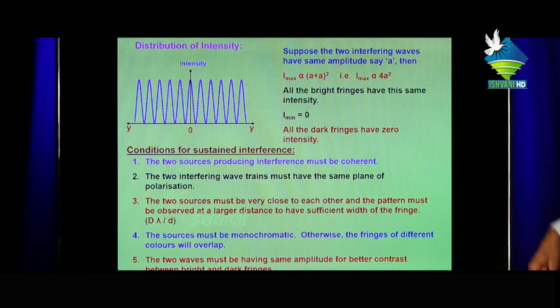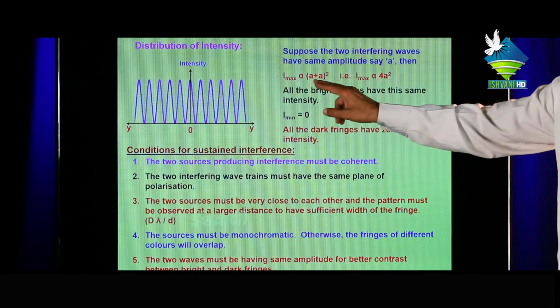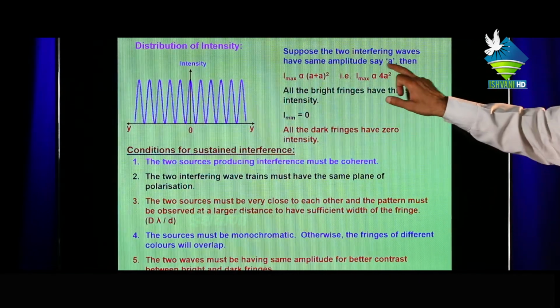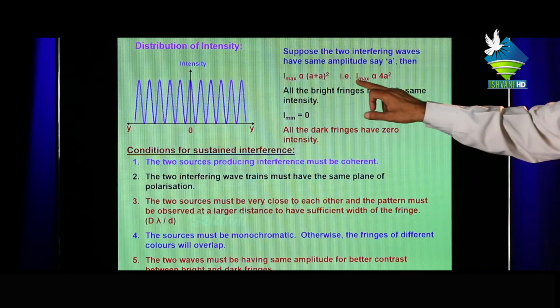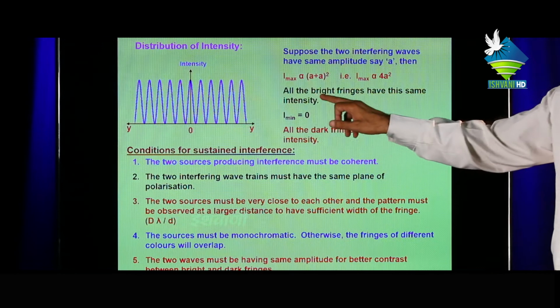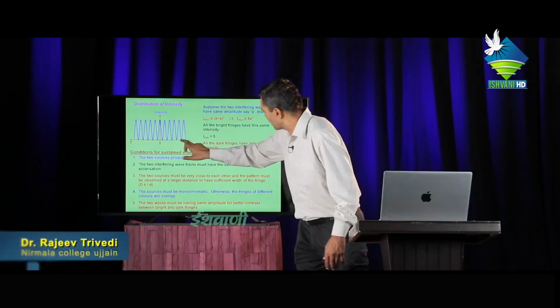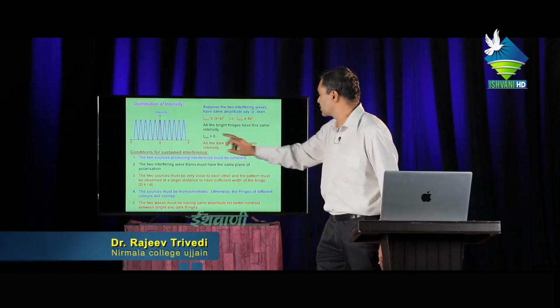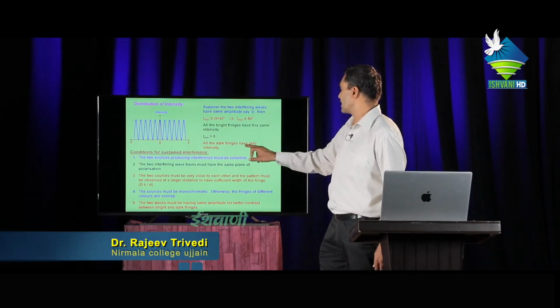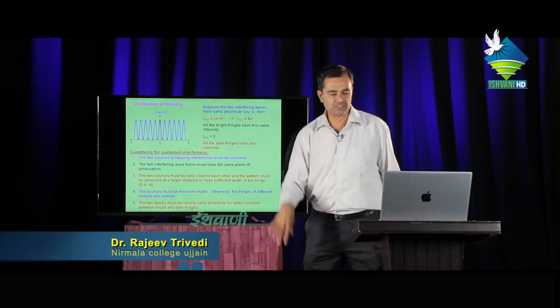Suppose the two interfering waves have the same amplitude, say A. Then I maximum is proportional to (A1 plus A2) square, means (A plus A) whole square, means I maximum is proportional to 4A square. All the bright fringes have this same intensity. Minimum intensity at each point will be 0. All the dark fringes have 0 intensity.